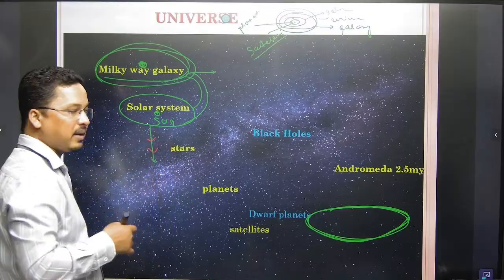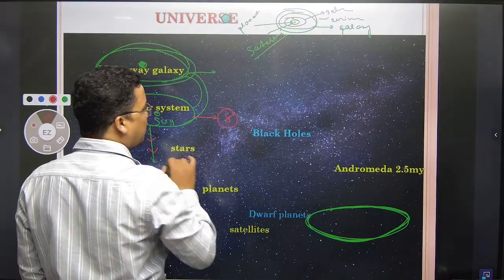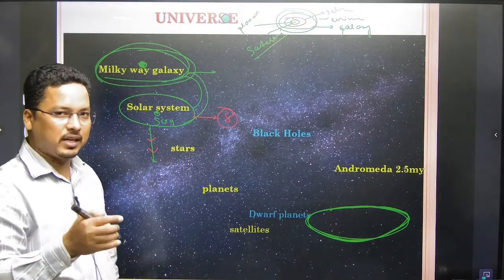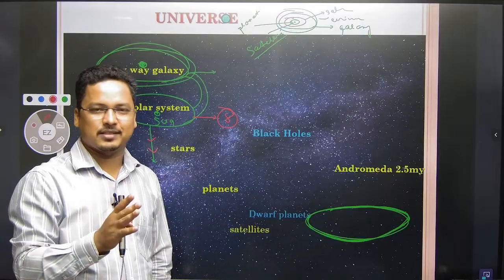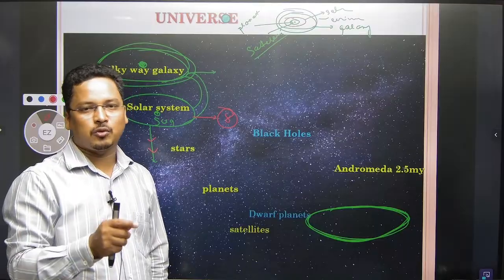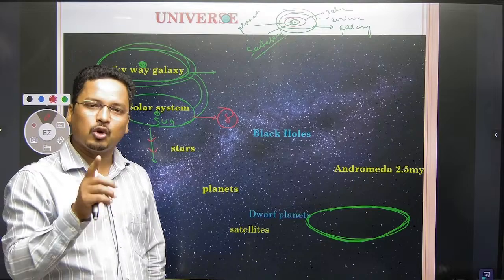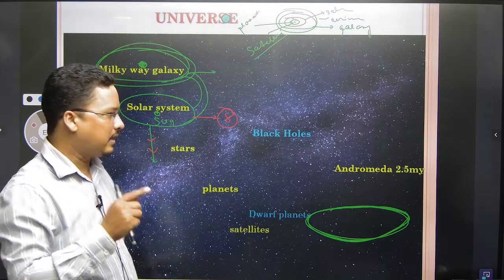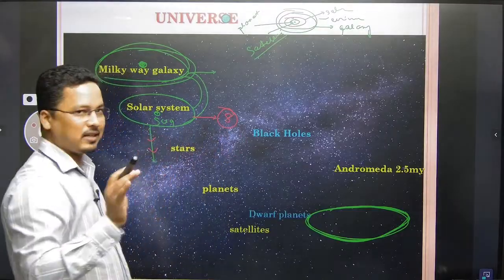This solar system, how many planets are we having? We are having 8 planets, though many of you have gone through 9 planets, but Pluto has been separated from the solar system. In the year 2006, the International Astronomical Union drove Pluto out of the solar system. That is why we are having 8 planets in our solar system, not 9.